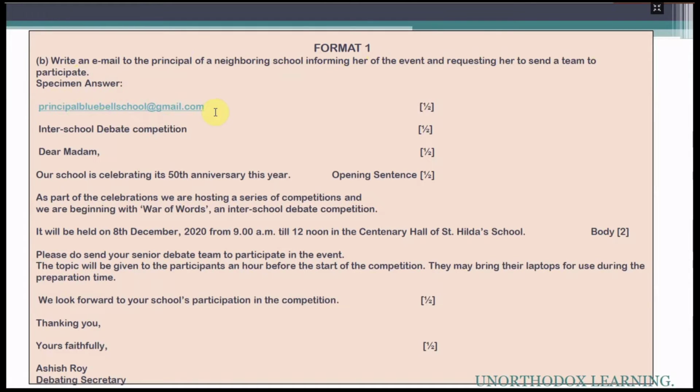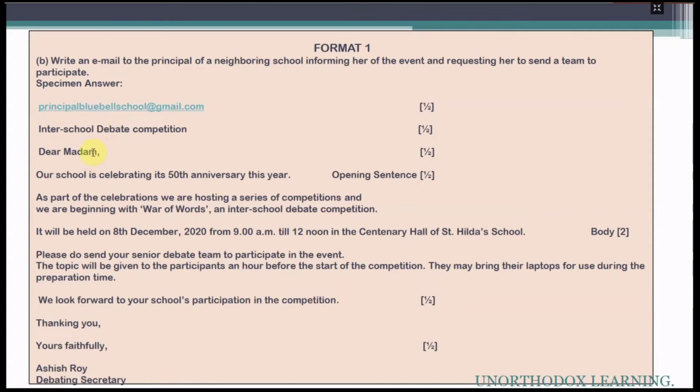So here the To email ID means the email ID of the person to whom you are sending the email. The complete email ID will come here. After that, the name of the event will come as the subject. This is the same name of the event which you have written in your notice. Every piece of information which you have written in your notice, the same information will come in your email. Now the salutation, and after the salutation you will put a comma.